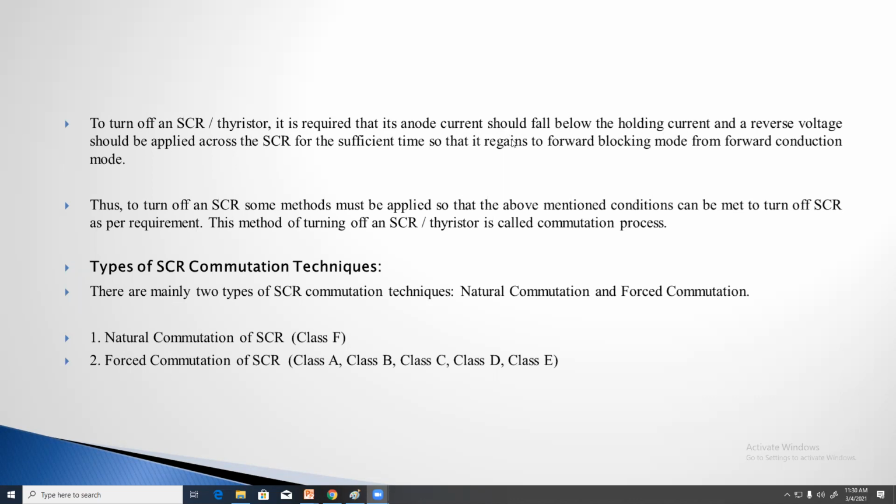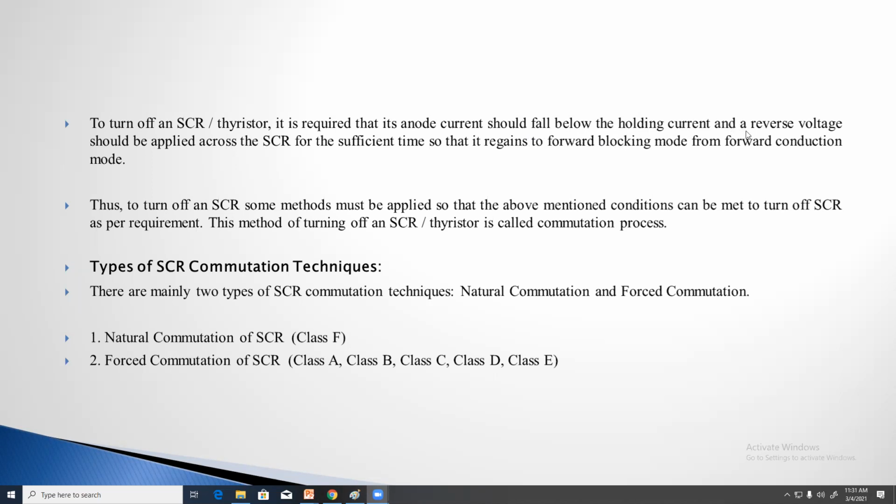Once the thyristor is turned on, to turn off that thyristor, the anode current should fall below the holding current. What is meant by holding current? Already we have discussed. The anode current should decrease below the holding current. Then only the thyristor will be turned off.